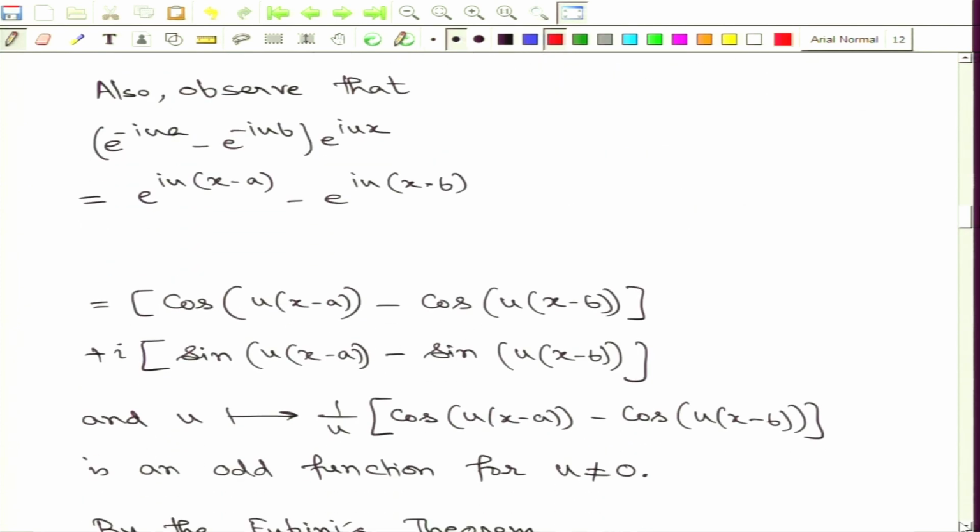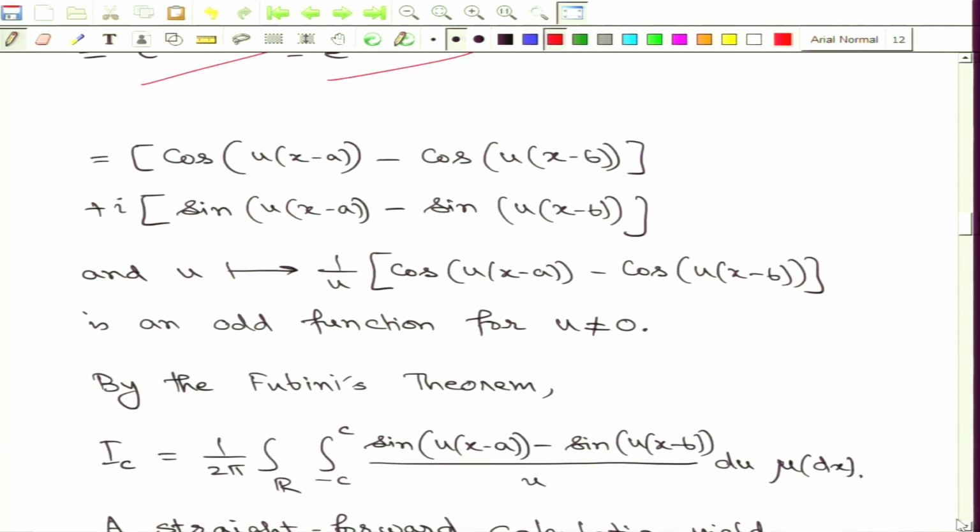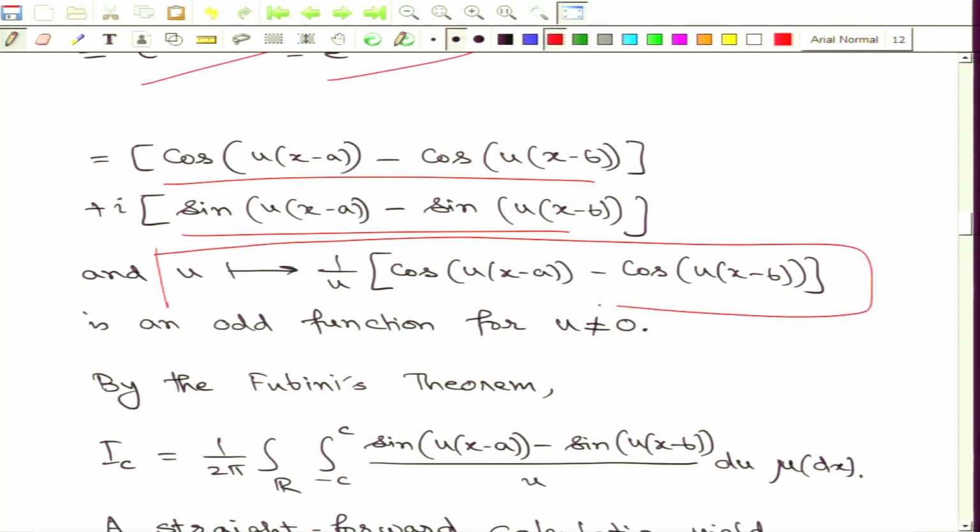Here you also have to notice that this integrand can be simplified further in this way. It is first of all the difference of these two exponential terms, but if I split in terms of cosines and sines, the real and imaginary parts, I will end up with this kind of differences. But then I am going to divide that integrand by u. So, we are going to look at these kinds of functions inside the integrations if I split the real part and the imaginary part.